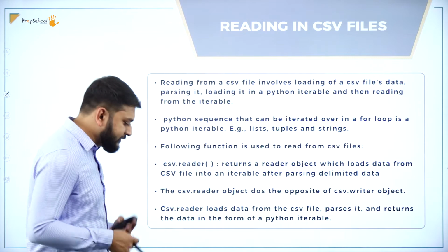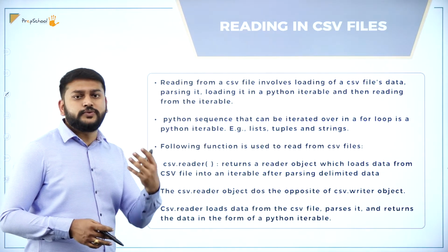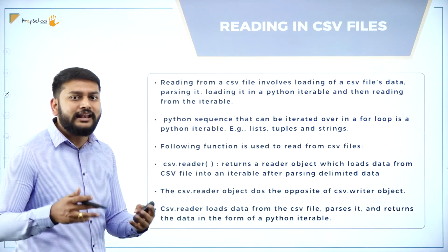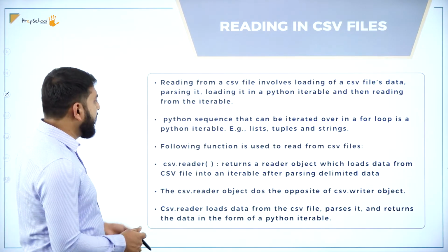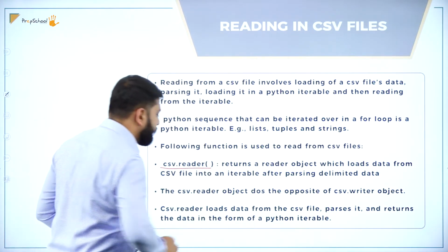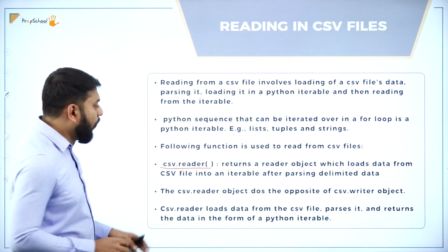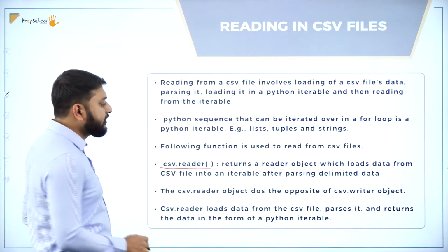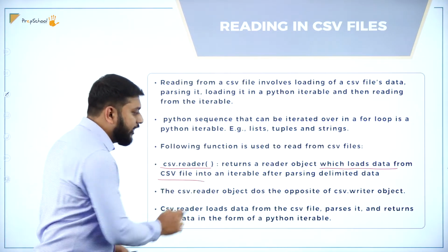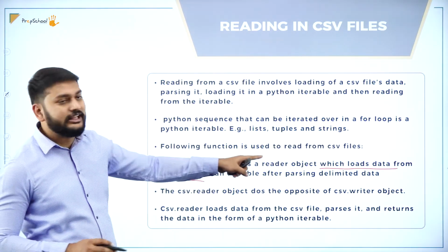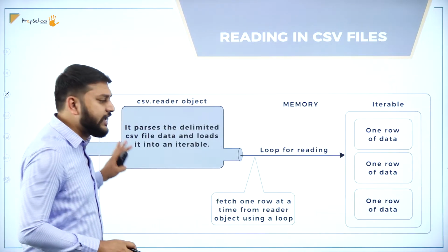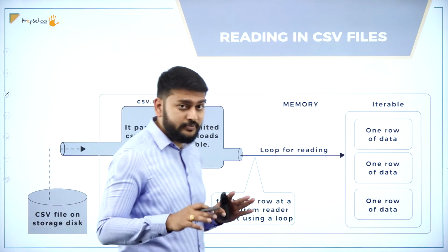In the same way that I was using the CSV writer, I will use the CSV reader. What exactly is CSV reader all about? Remember, csv.reader is one of the important functions. What exactly is it doing? It returns a reader object which loads the data from the CSV file into an iterable after parsing the delimited data. What exactly does it mean, sir? I want you all to observe this diagram carefully.